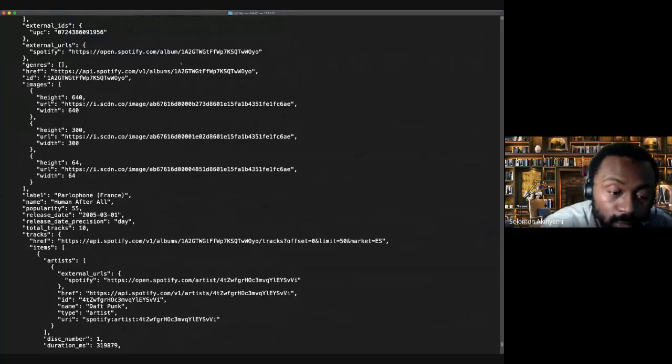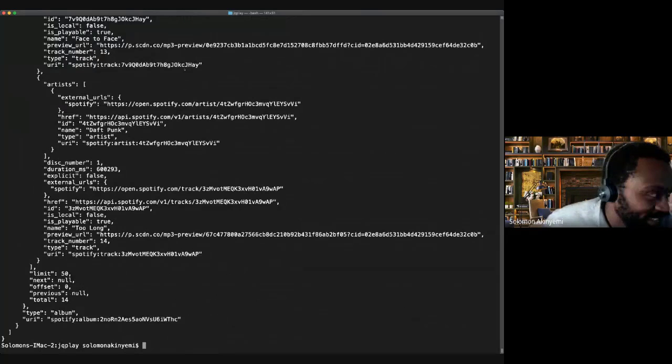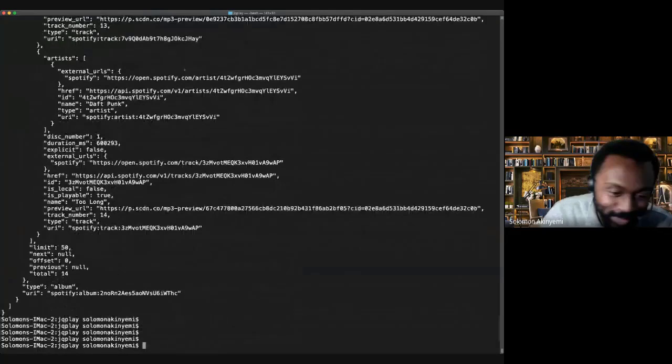Okay, you know what? There's way too much JSON object there. I don't want to bore you guys to death. But yeah, that's kind of showing you a bit of what else we can do.